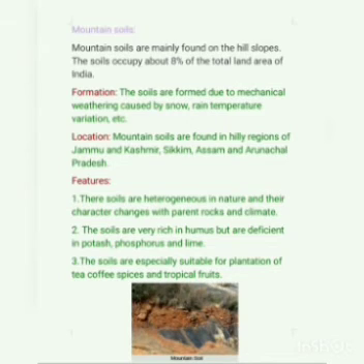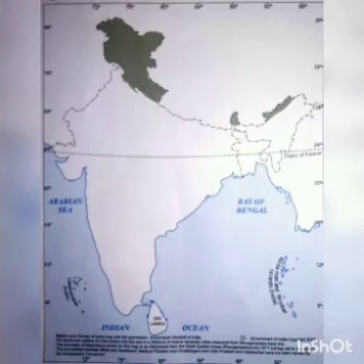The main features are they are heterogeneous in nature and their character changes with parent rocks and climate. The soils are rich in humus but are deficient in potash, phosphorus and lime. They are found in hilly regions of Jammu and Kashmir, Sikkim, Assam.